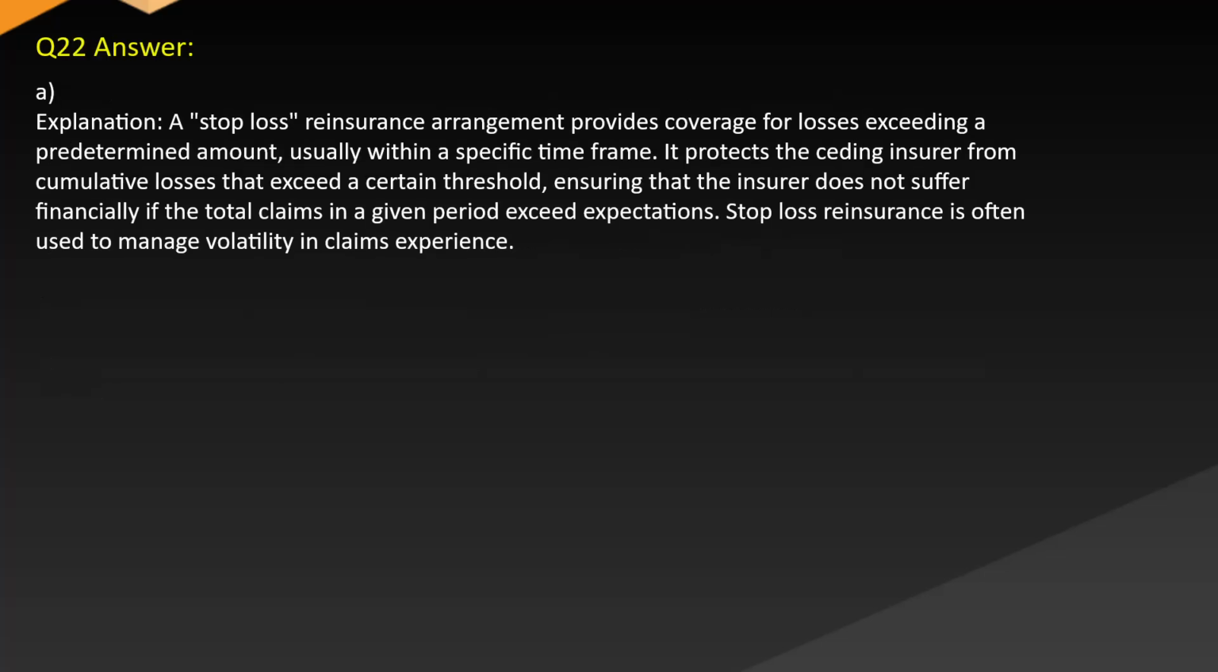Answer A. Explanation. A stop-loss reinsurance arrangement provides coverage for losses exceeding a predetermined amount, usually within a specific time frame. It protects the ceding insurer from cumulative losses that exceed a certain threshold, ensuring that the insurer does not suffer financially if the total claims in a given period exceed expectations. Stop-loss reinsurance is often used to manage volatility in claims experience.